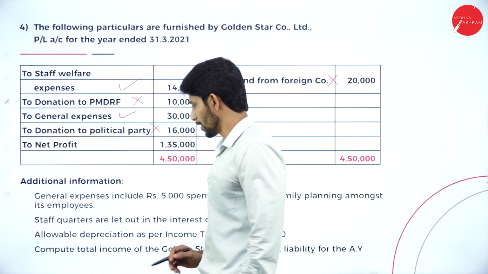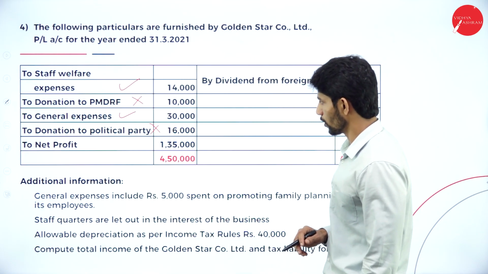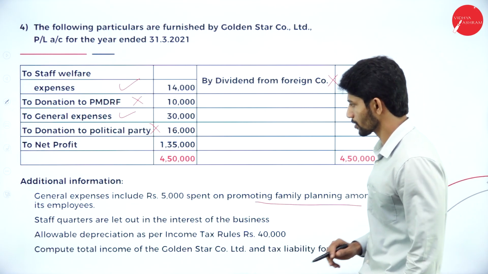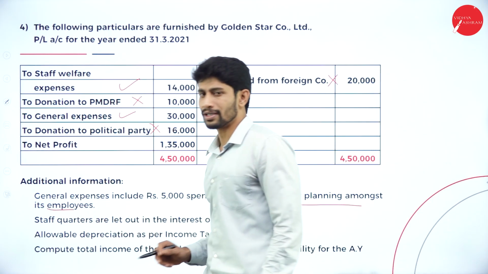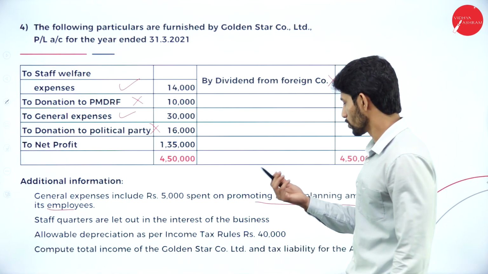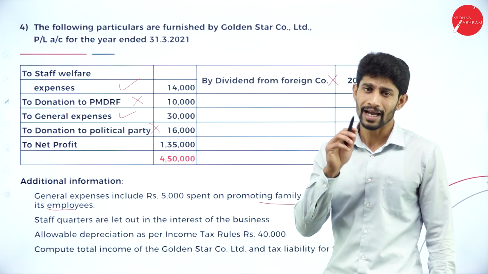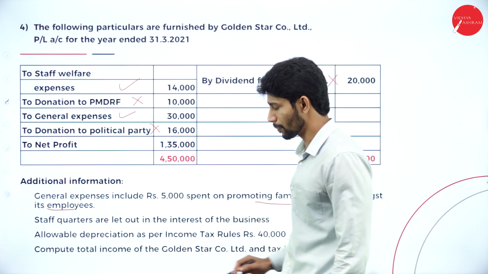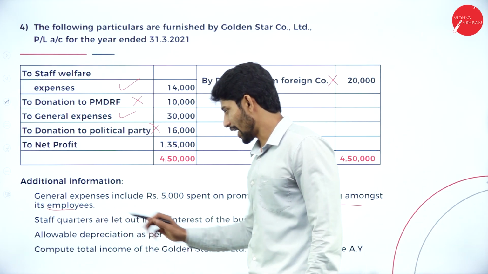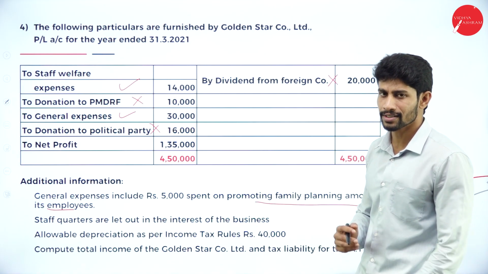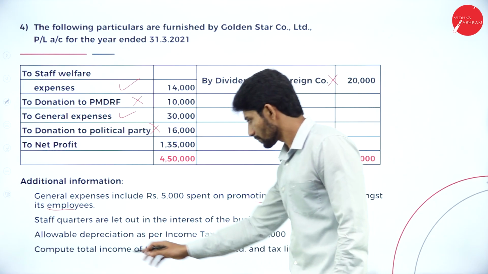So additional information: general expenses include rupees 5,000 spent on promoting family planning amongst its employees. So he is spending rupees 5,000 towards the promotion of family planning amongst its employees. So it is a business expenditure, no treatment to that particular adjustment. Staff quarters are let out in the interest of the business, so that's why I consider it as business income.